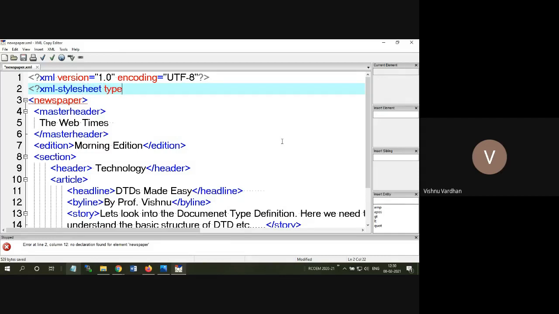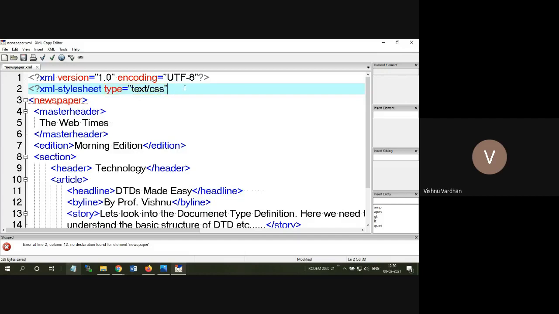If you have worked on websites, you use link type equal to text/css. It's the same thing, only the directive is going to be changed. You have to use a directive called xml-stylesheet. The rest is done just like in HTML.